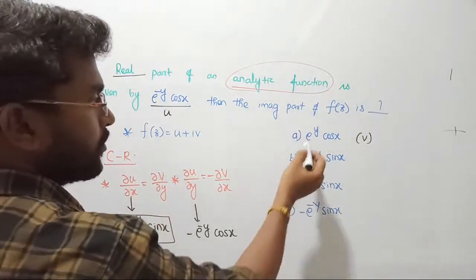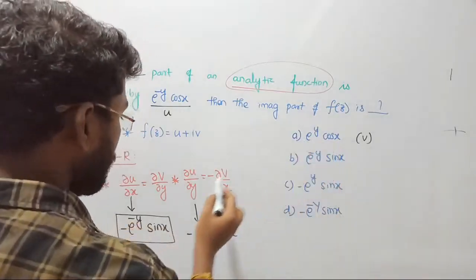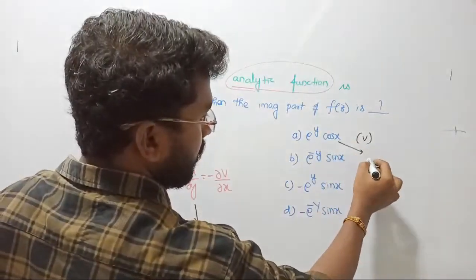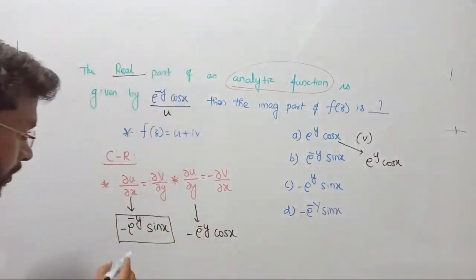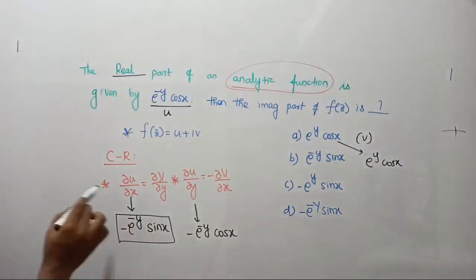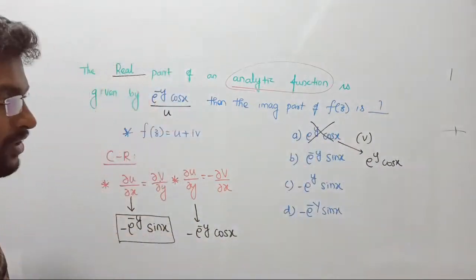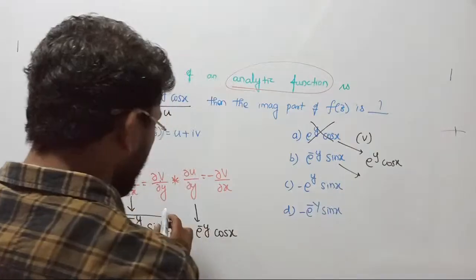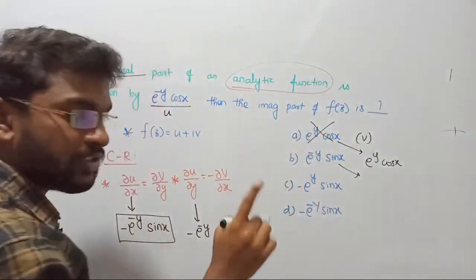Let's take option A and differentiate it: e power minus y into cos x. We should differentiate v with respect to y. If you differentiate this with respect to y, you get e power y into cos x. But what I want, I am in need of minus e power minus y into sin x. I am not getting the same answer, so option A is wrong. Option B, if you differentiate this, e power minus y, right? See, I have to differentiate v with respect to y. Out of these 4 options, one is going to be v.